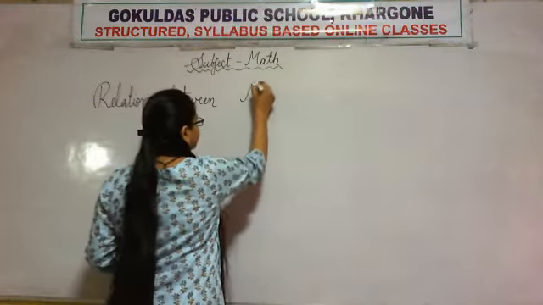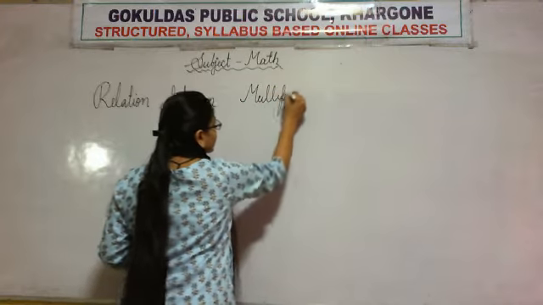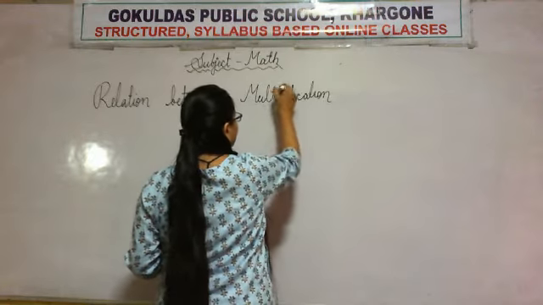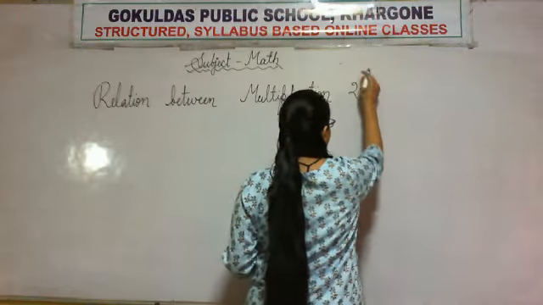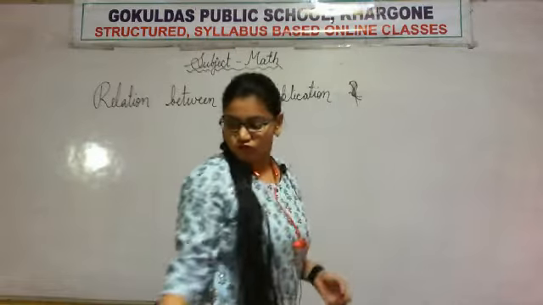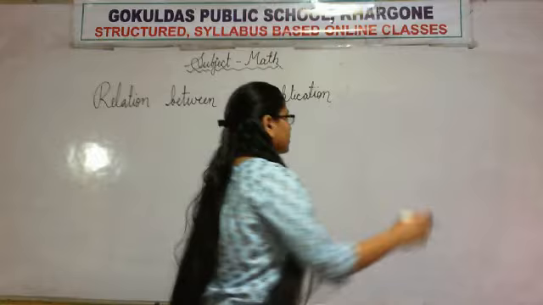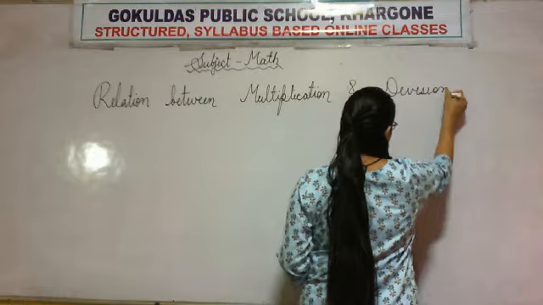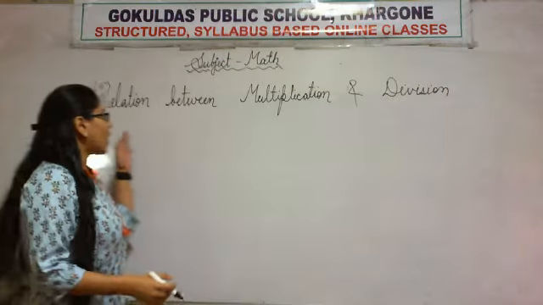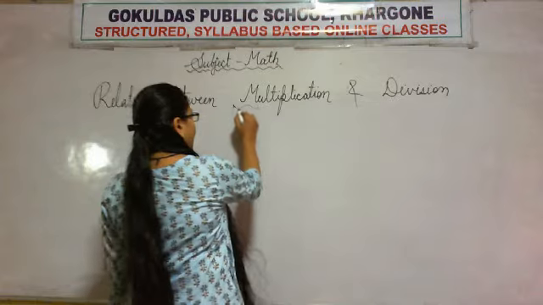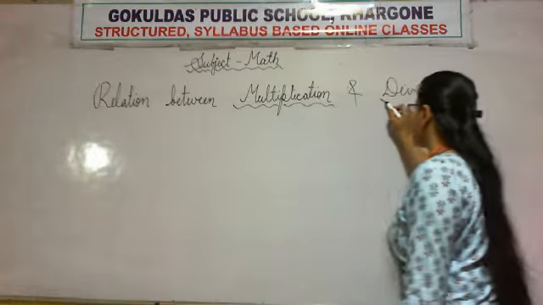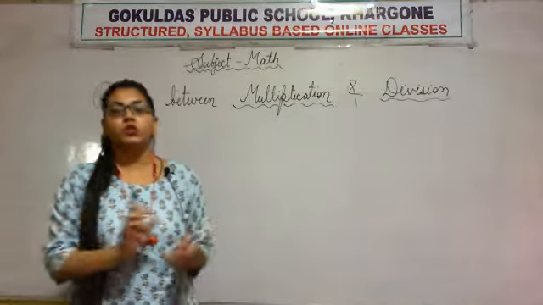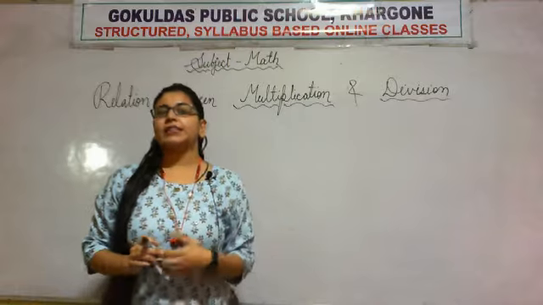How are these two related? We had learned multiplication and we have gone through the basics of division too. So what is the relation between these two operations, multiplication and division?